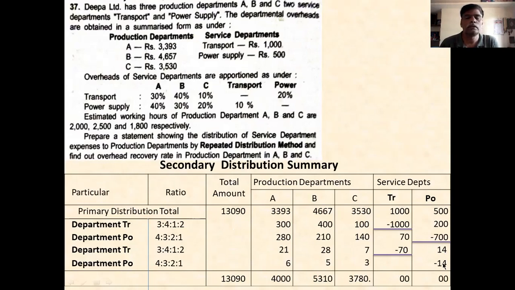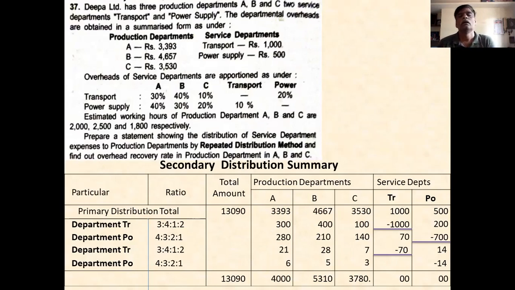Minus 14 plus 14, minus 70 plus 70, 0. Like this, you have to complete the redistribution. You distribute till the amount recorded in the service column is negligible. If the amount in the service column is negligible, you stop the process and adjust that negligible amount in the production department.